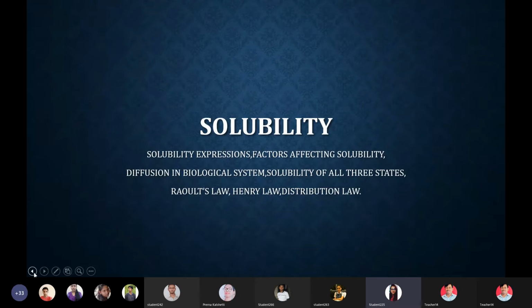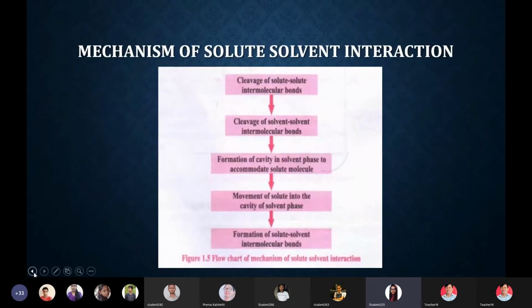Okay, qualitatively it is defined as the spontaneous interaction between two or more substances, or you can just replace those words by solute and solvent, to form a homogeneous solution at a constant temperature. Okay, clear about the solubility definition? It is defined in both terms, quantitative and qualitative. So let's see the mechanism of solute-solvent interaction.